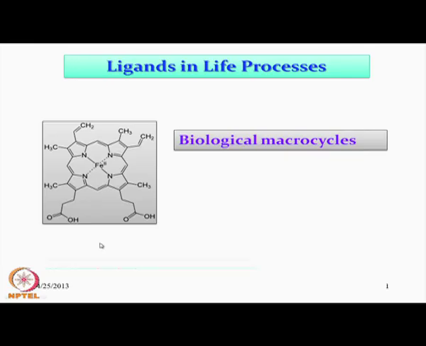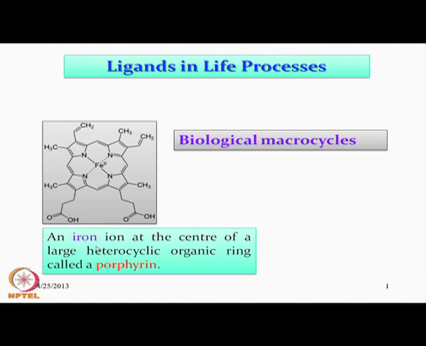So, what we see is that this particular iron, when we can have a large heterocyclic organic ring, we call this the porphyrin. So, porphyrin is the unit which is present, and since it has biological origin, biologically this can be synthesized in our body also, in the human body also we can synthesize this particular unit from some amino acid residues, and these amino acid residues ultimately can give us some substituted positions.